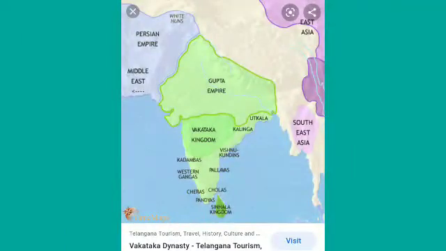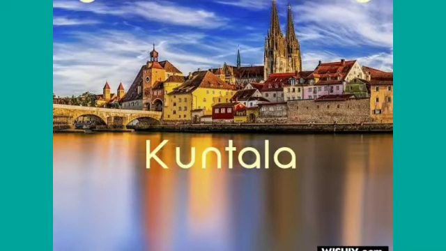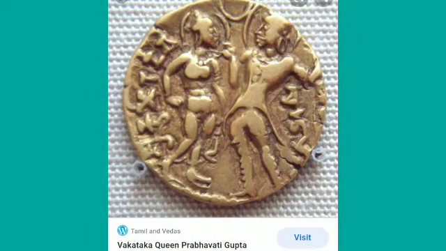Pravasen first, a son of Vindhyashakti, extended the Vakataka kingdom in the north up to Malwa and Gujarat, and in the south up to Kolhapur. At that time, Kolhapur was known as Kuntal. And we have read that the Gupta Emperor Chandragupta II had married his daughter Prabhavati to Rudrasen II. Already in lesson number 8 I told you.